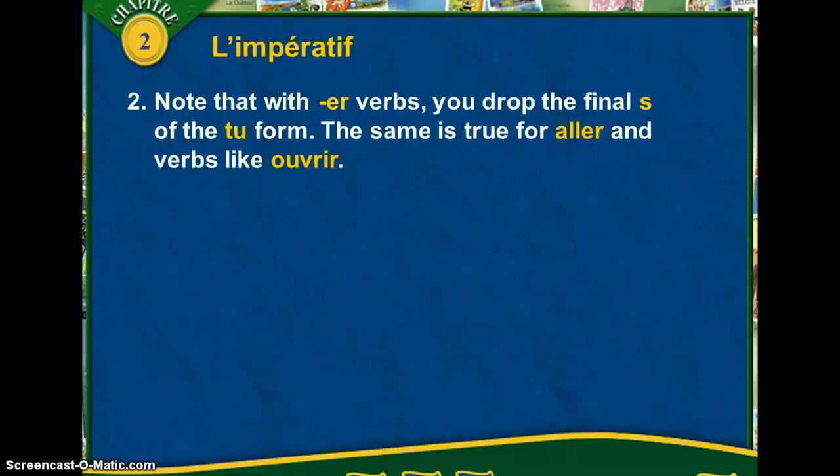So let's continue here. You may have noticed that in our example with parler, parler is an ER verb. The tu form might normally take the S, but in the imperative, that's the one difference we're going to see. We will take off the final S of the tu form in the imperative. The same is true for aller, which is tu vas, V-A-S, but instead if you say go to the doctor, va chez le médecin, it will not have an S.